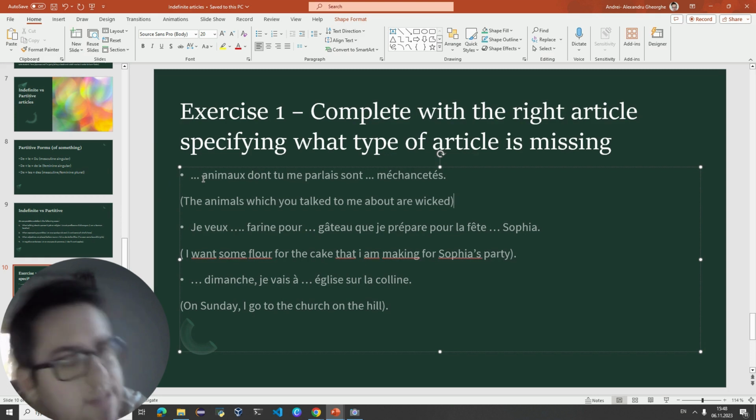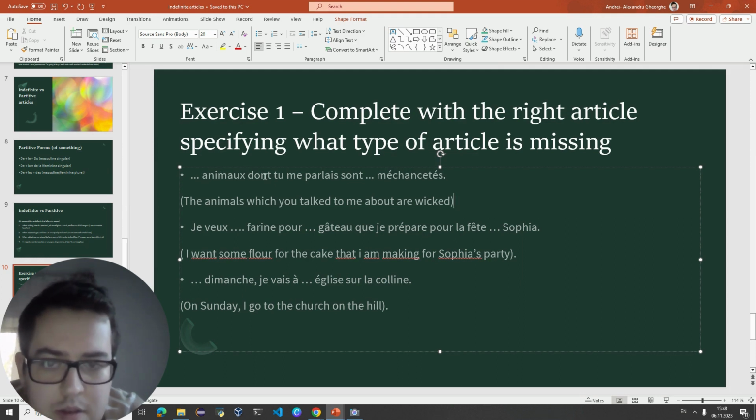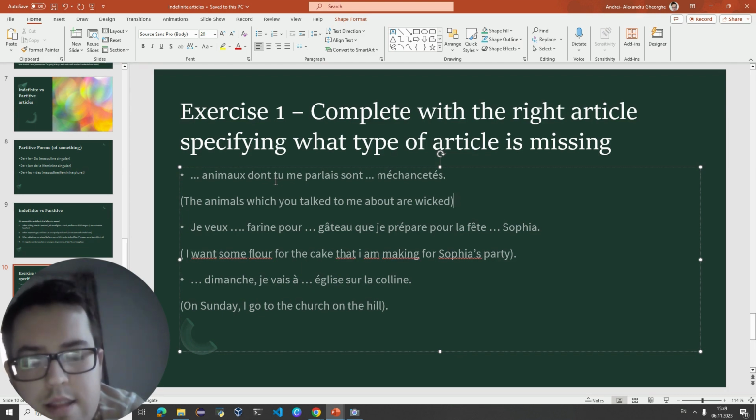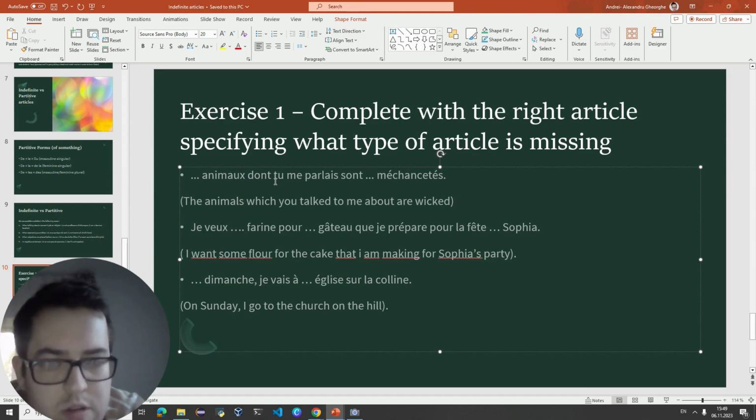Also, if we did not have the translation, how would we know that we need to use the definite article? We would look at whether there is something after the noun which indicates that there might be details about what we are talking about, right? Because I'm using dont, which means about which, this introduces details about the subject that we are talking about.